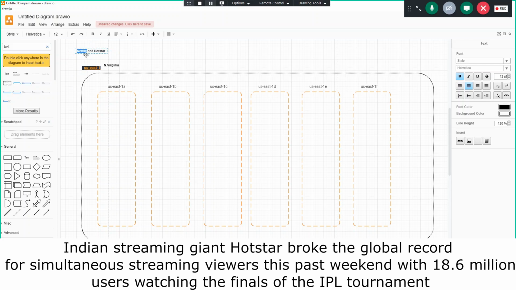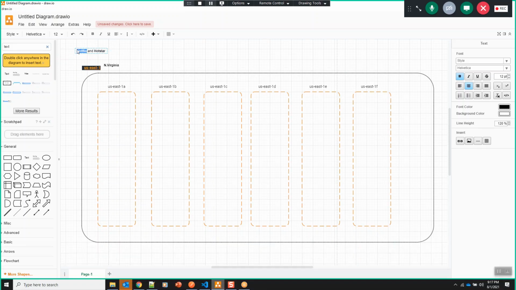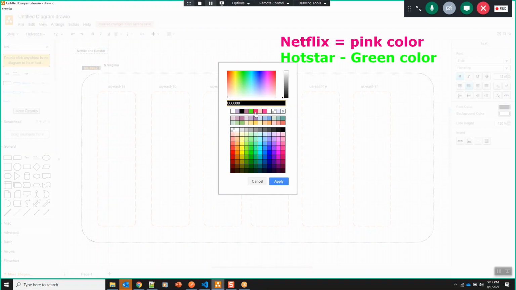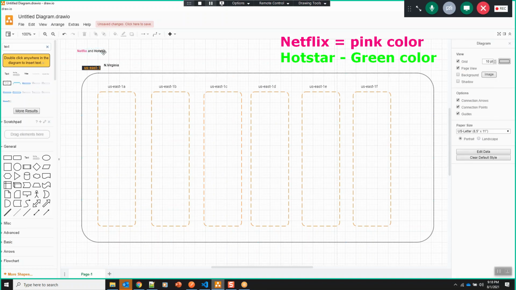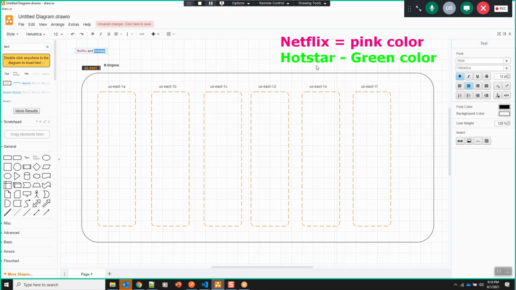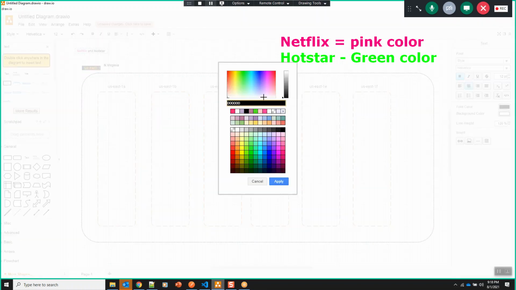Okay, so let me represent Netflix with blue color. Sorry, I couldn't pick blue color. Let me pick once again. Or else maybe let me choose pink color for Netflix. And for Hotstar, let me pick green color.